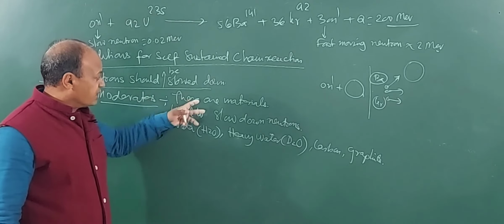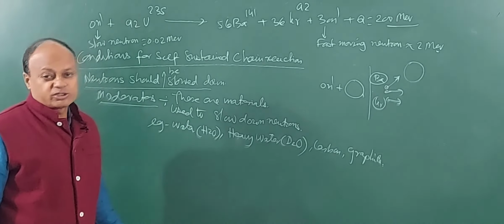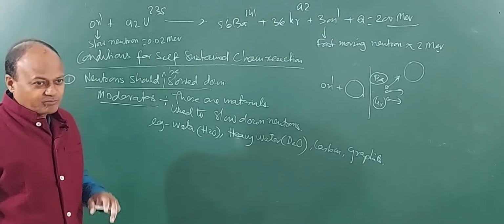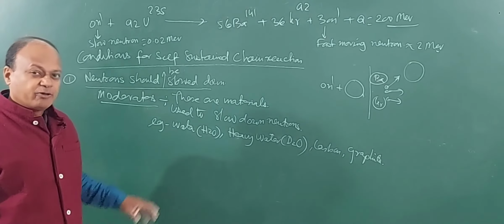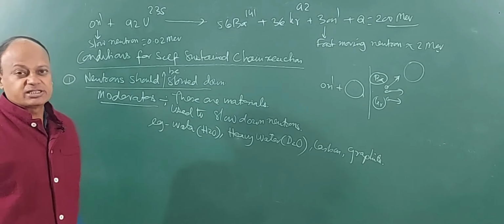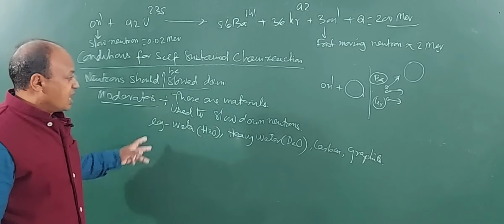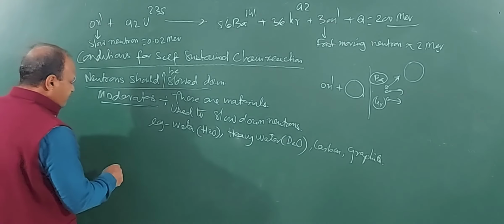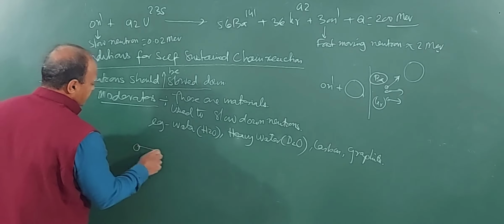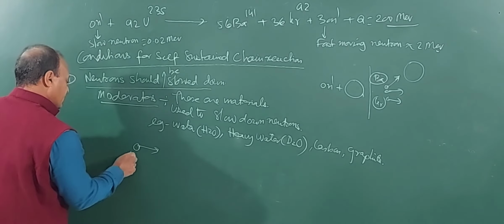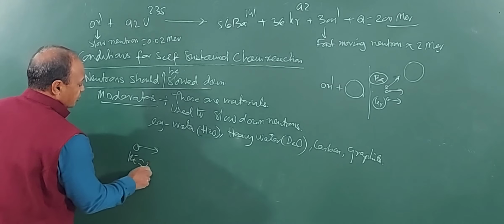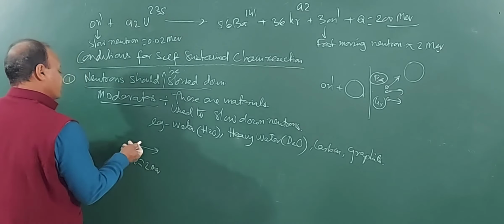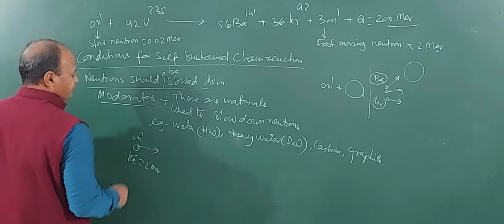So moderators are materials which are used to slow down neutrons. So how do they slow down? Let's try to understand. It's very interesting. We will be discussing again the same thing when we discuss design of a nuclear reactor, how we use moderator for slowing down neutron. See here, this is a fast moving neutron, having kinetic energy of the order of 2 million electron volt. This is fast moving neutron 0 and 1.